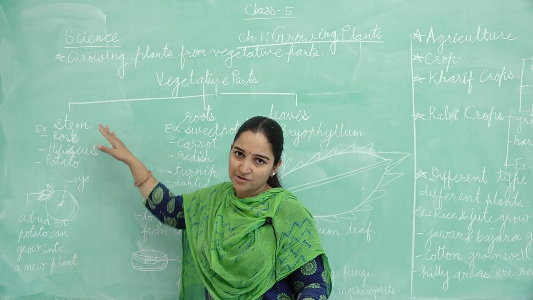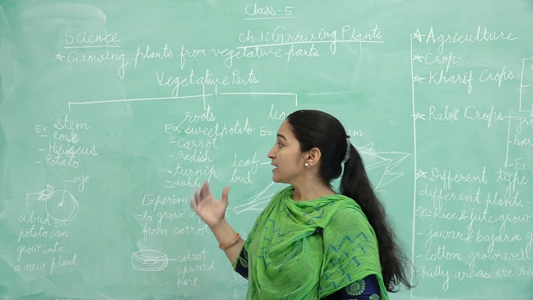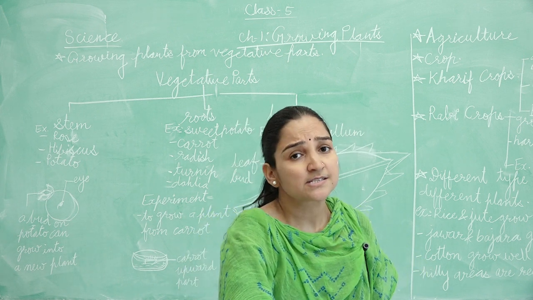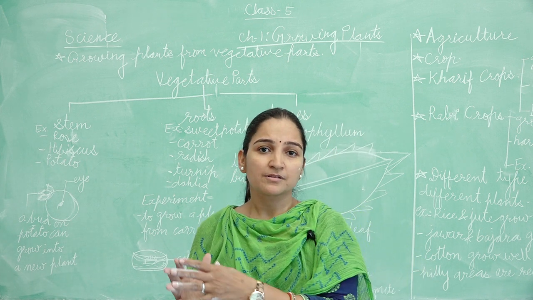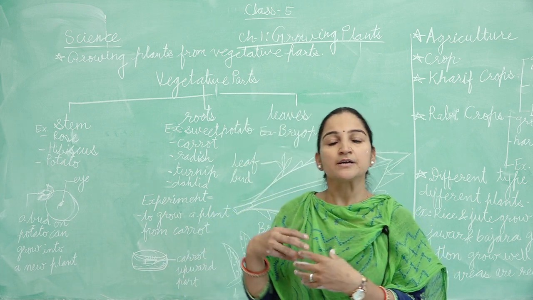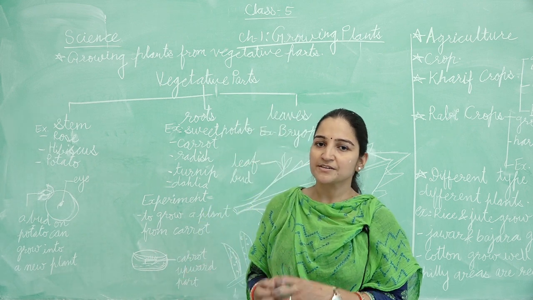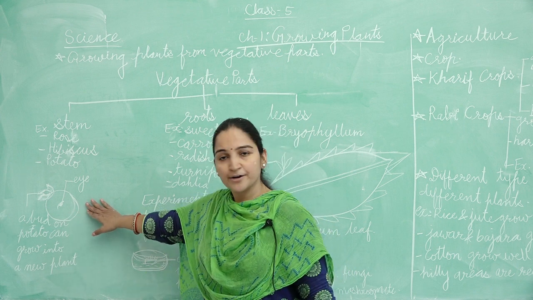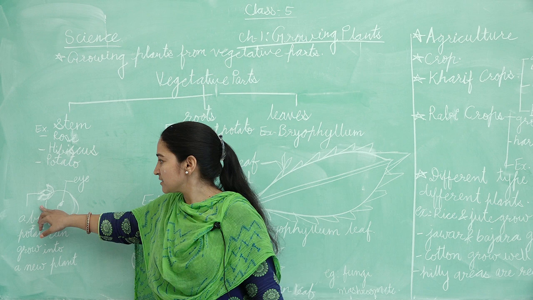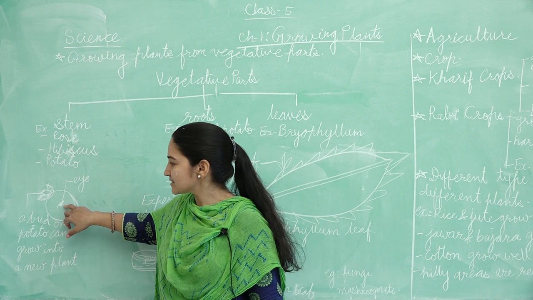First is stem. We all know the rose plant, hibiscus and the potato, etc. They are grown from the stem. In the stem they store their food, and bud-like structures are produced when they get a suitable environment for growing. Here I draw a potato with a bud. These buds develop into the new potato plant, and you can see these eyes.